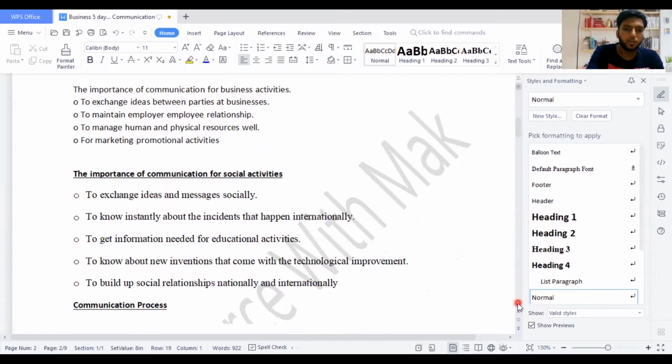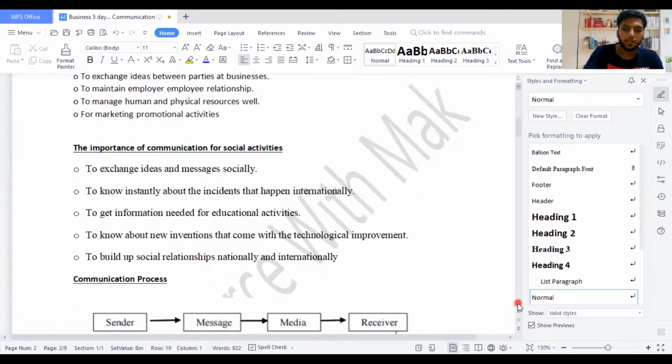They always need to know what is happening around the market, around the global market, and they also get good information because of the communication pattern. Education has become very easy. People can learn everything in an easy manner, and they also learn about the improvements and inventions happening around the market through this type of communication activity, and to build up social relationships. Because of this communication, you can communicate within the country or outside the country.